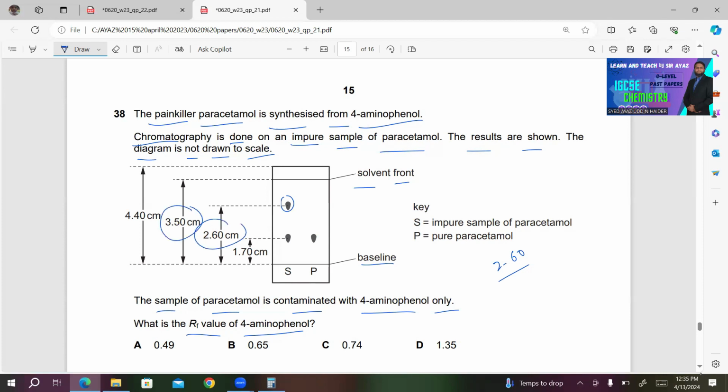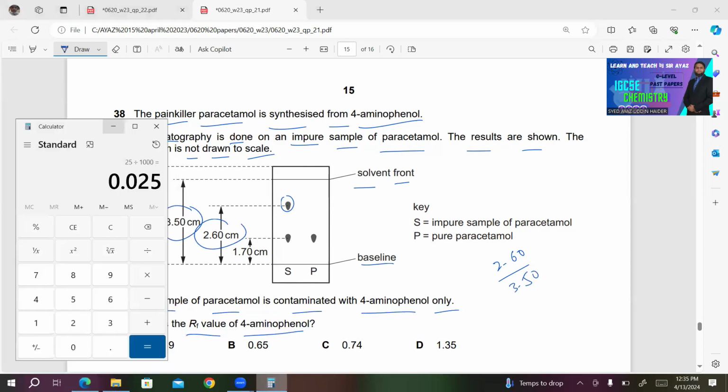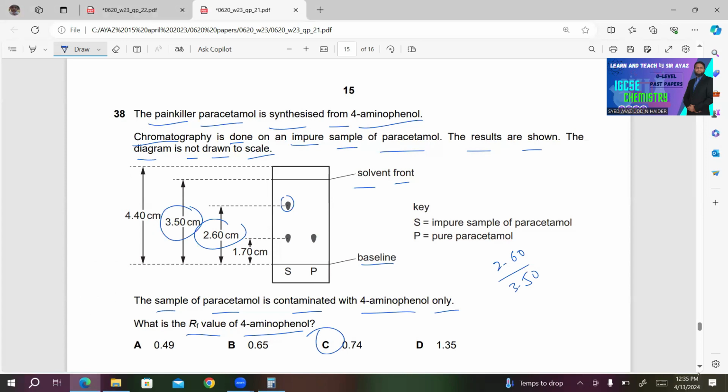So 2.6 divided by 3.5 gives 0.74. This must be the right answer for this question.